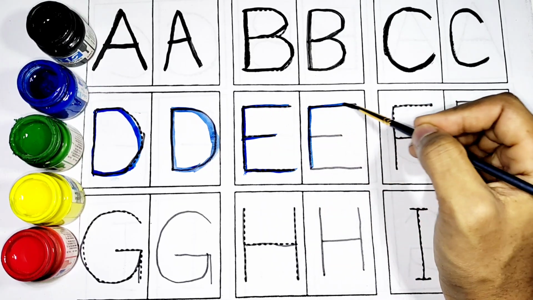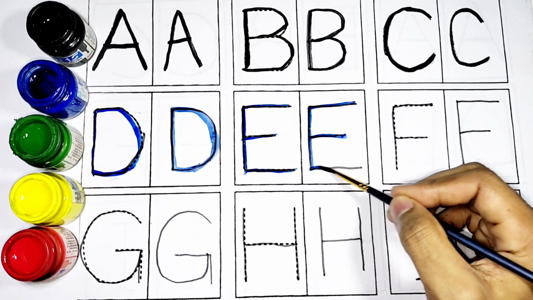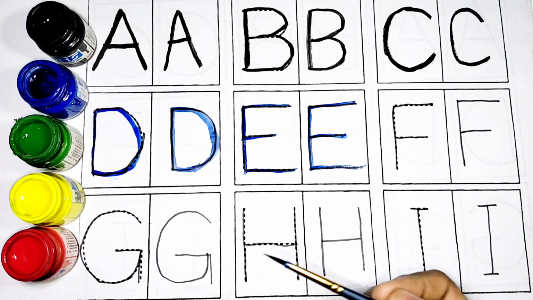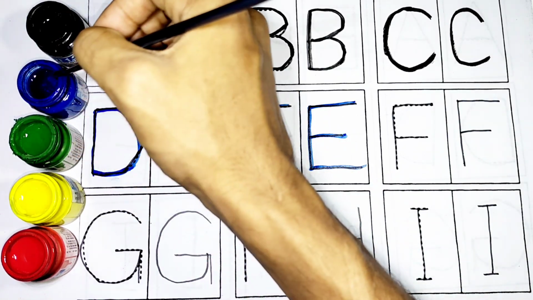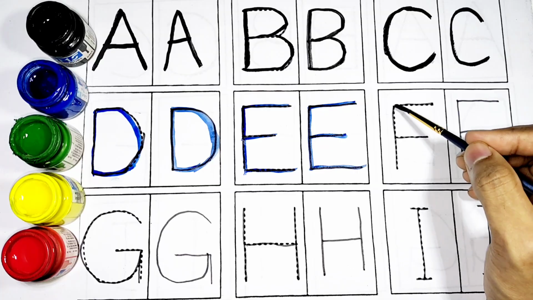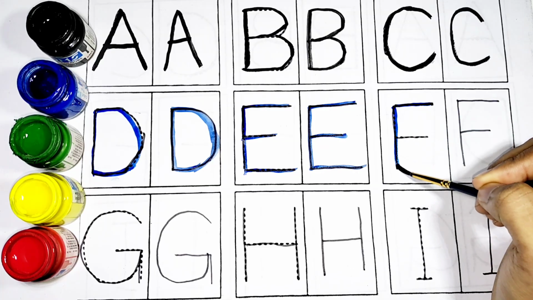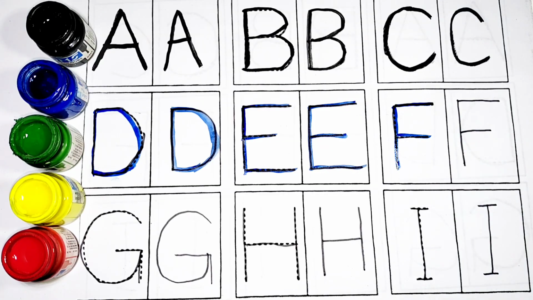E for egg, E for elephant. The next one is F. F for fish, F for fan. And the next one is G.